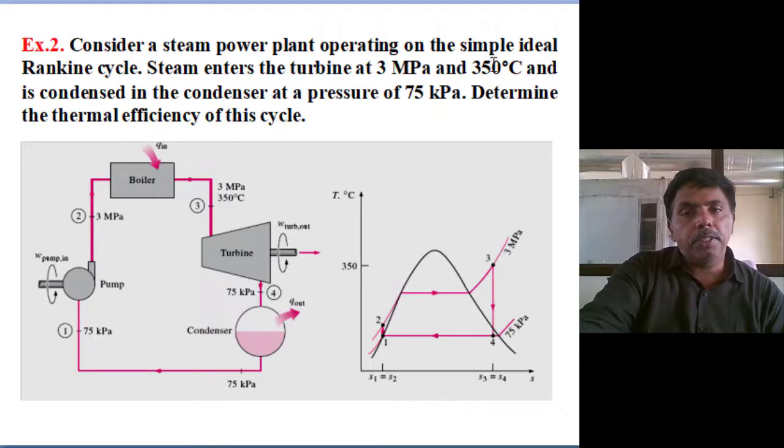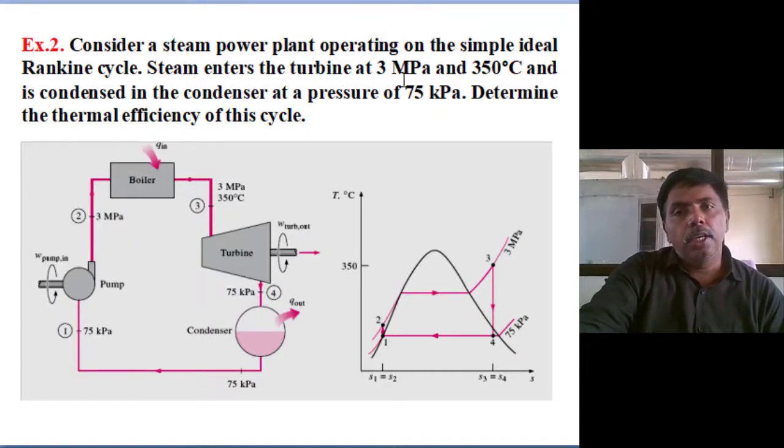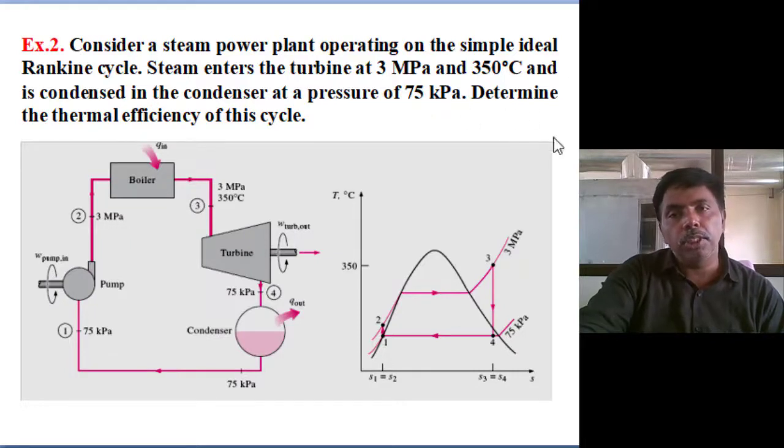At 3 megapascal and 350 degrees: steam tables are available in bars. 1 megapascal equals 10 to the power 6 newton per meter square, and 1 bar equals 10 to the power 5 newton per meter square, so in bars it is multiplied by 10. So 3 megapascal is 30 bar pressure. And 75 kilopascal: 1 kilopascal equals 10 to the power 3 newton per meter square, so divided by 100, that is 0.75 bar. So 30 bar to 0.75 bar. The boiler pressure is 30 bar, 350 degrees.